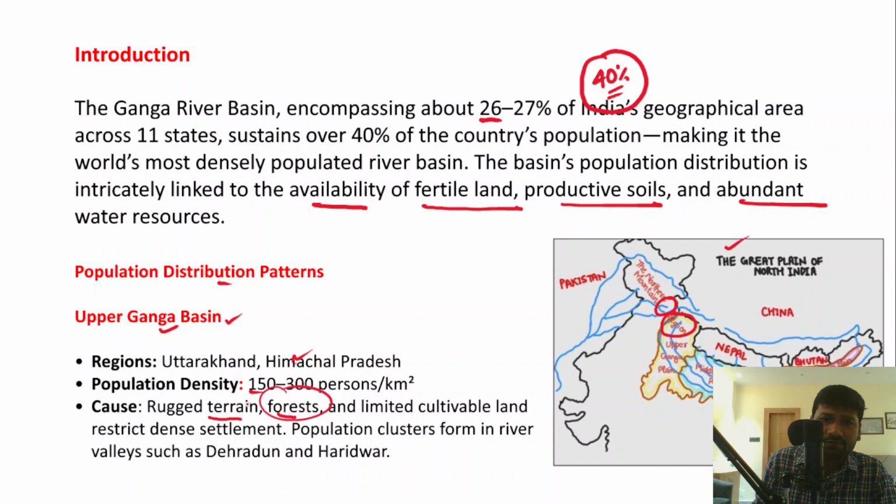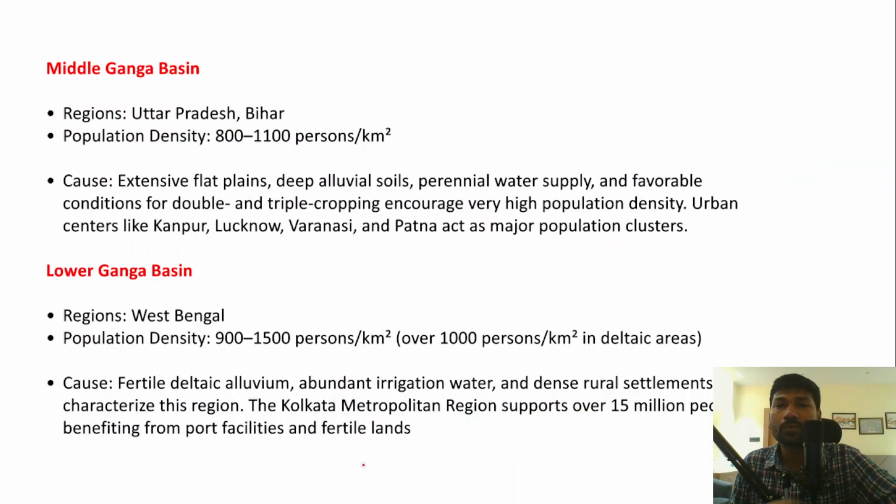All these factors, rugged terrain, forests and limited cultivable area, restrict dense settlement. Population clusters form in river valleys such as Dehradun and Haridwar, but in the Upper Ganga Basin you find a scarce population because of the reasons we have just discussed.